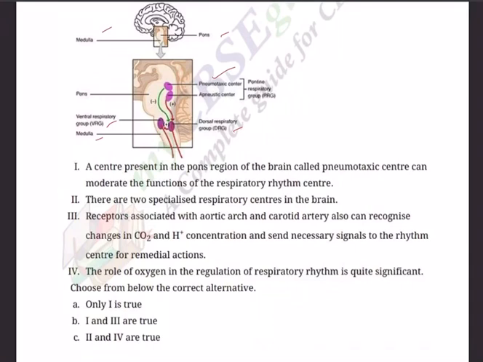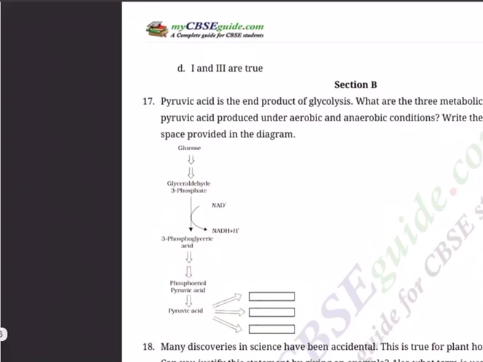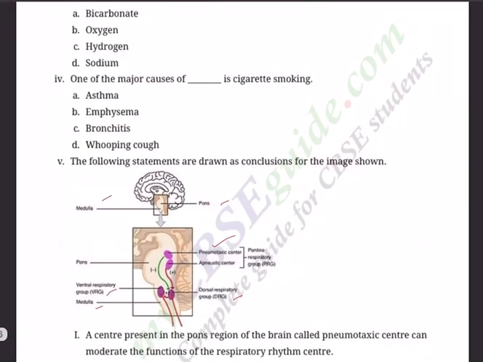From the alternatives below: A. Only first statement is true. B. First and third statements are true. C. Second and fourth are true. And of course, D is first and third are true.